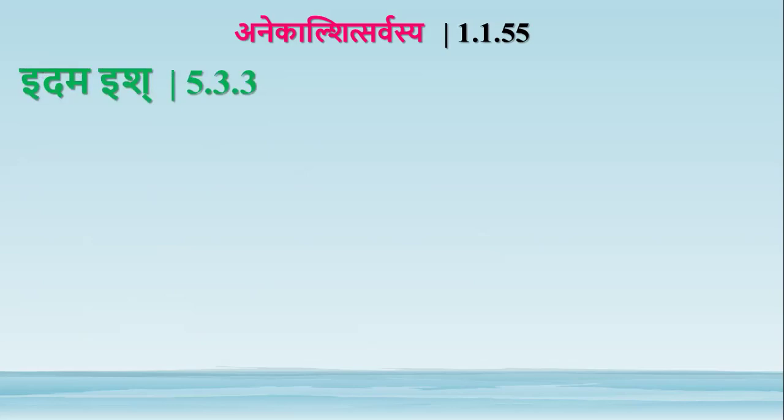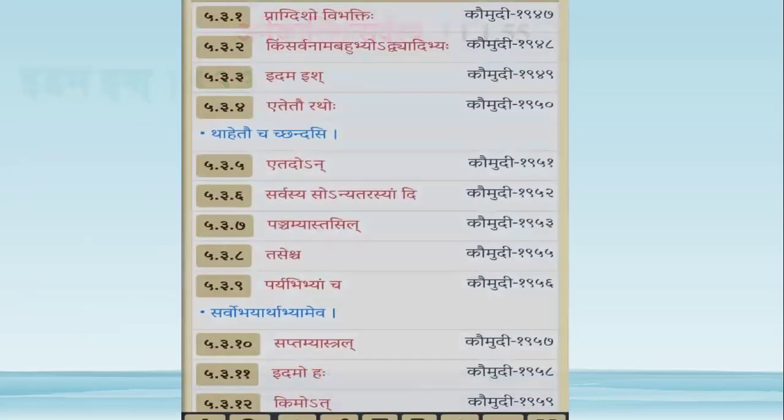One more example, idama ish. We have this sutra here, idama ish, the third sutra. It is in the Pragdisho Vibhaktihi adhikara. The word disha is present in the 27th sutra in this list.